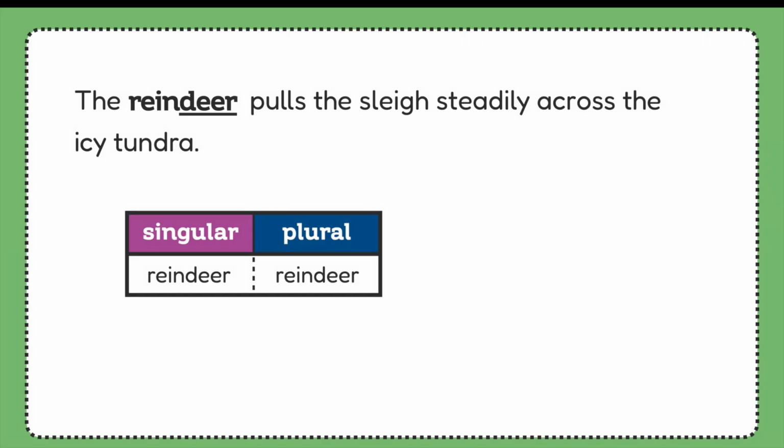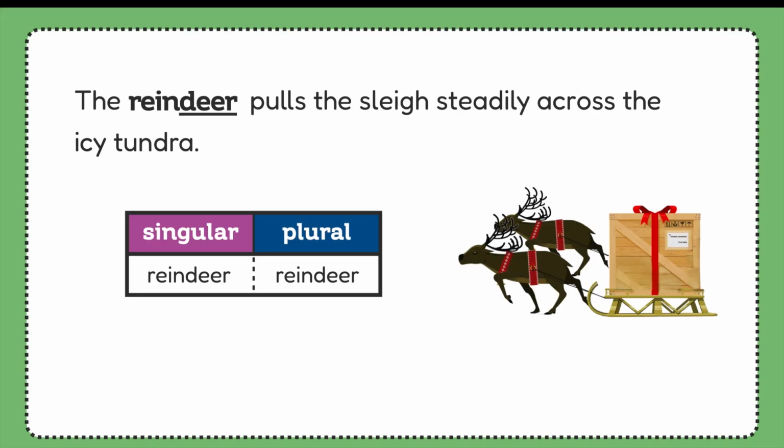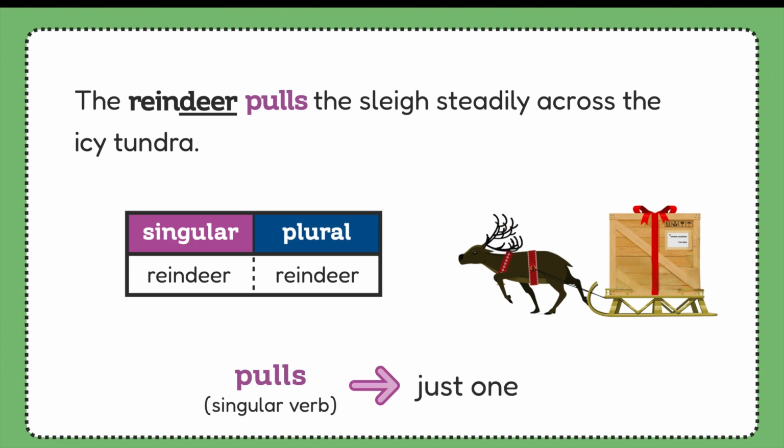That means we have to rely on clues in the sentence again to figure out if it's singular or plural. Let's see. Do you see anything that tells us if we're talking about just one reindeer or more than one reindeer? Aha! This time we can use the verb pulls to help us. Pulls is the singular form of the verb pull, which tells us there is just one reindeer. So in this sentence, reindeer is a singular noun.